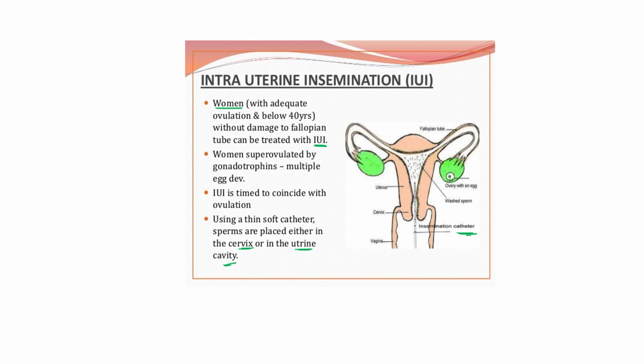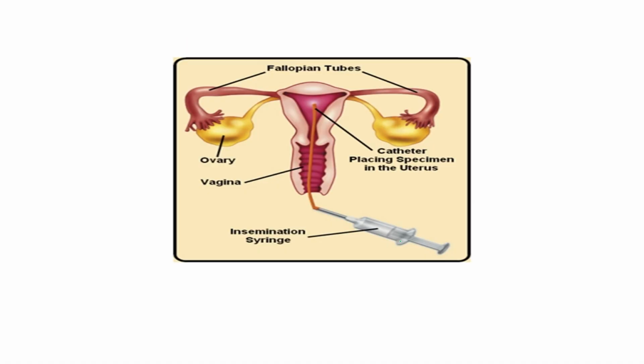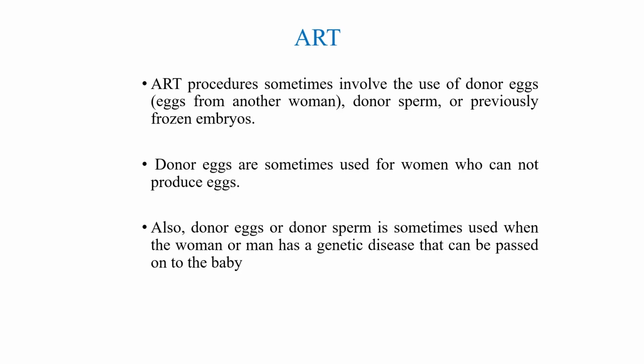With the help of the catheter, the doctor directly inserts sperm inside the female body. So fertilization occurs in a natural way. You can see another picture of IUI, an insemination syringe, directly transferring sperm inside the female's body. All these methods come under ART.